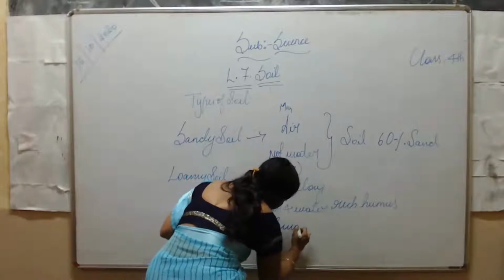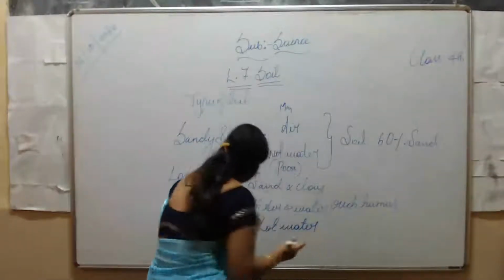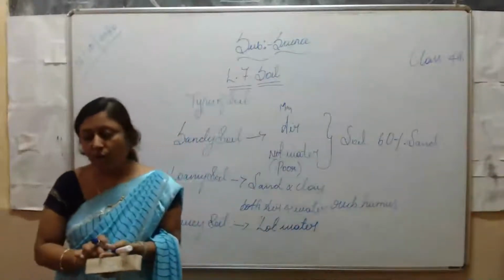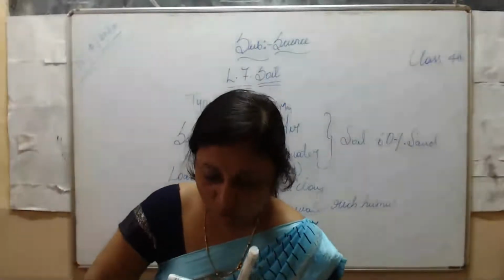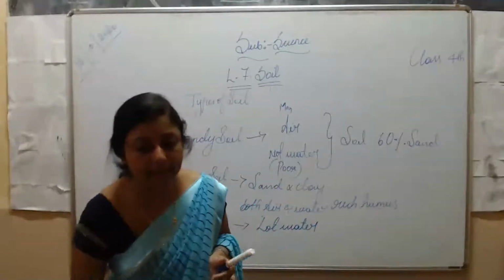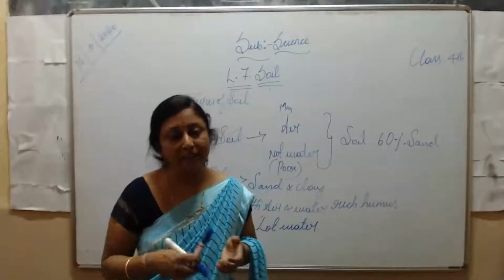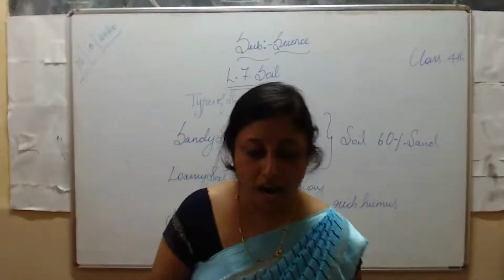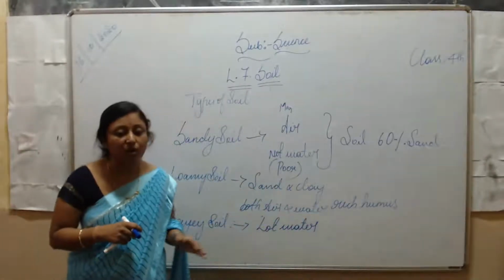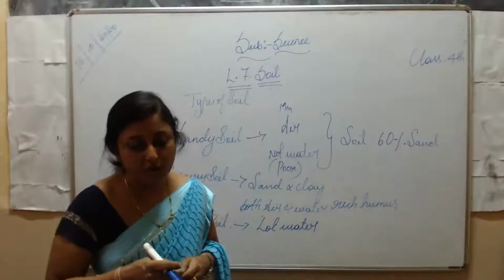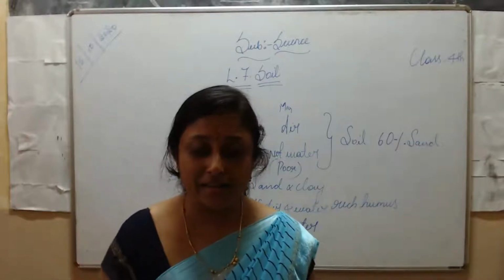Clayey soil will hold a lot of water. When it dries, it gets very hard, so this kind of soil is used for making pots, toys, etc.